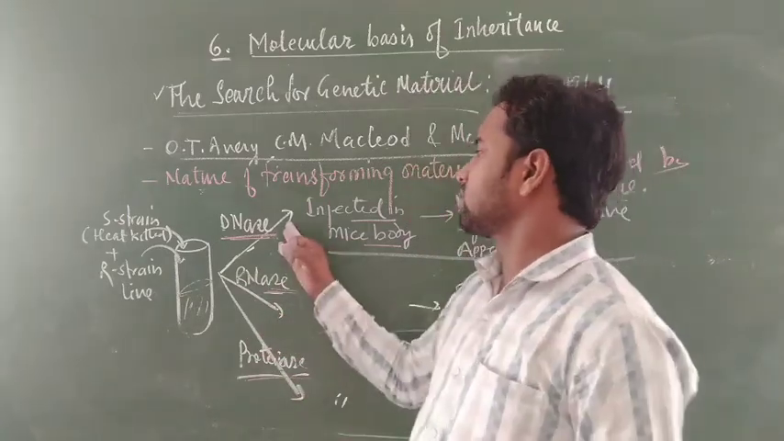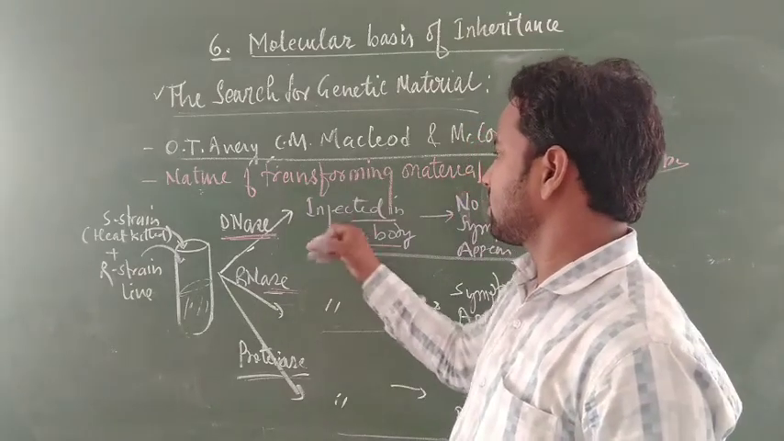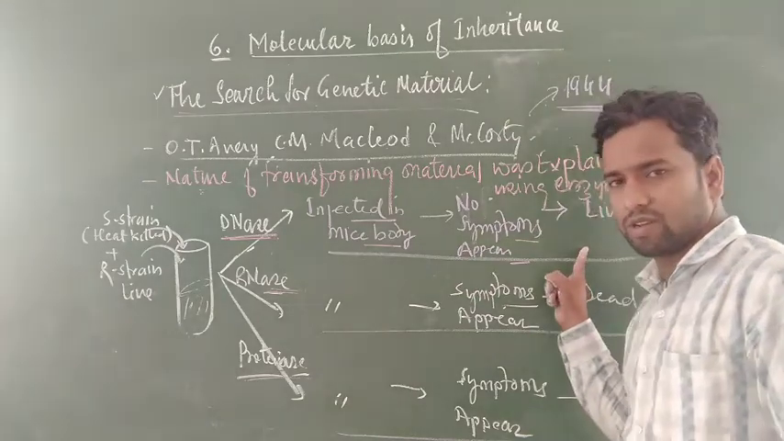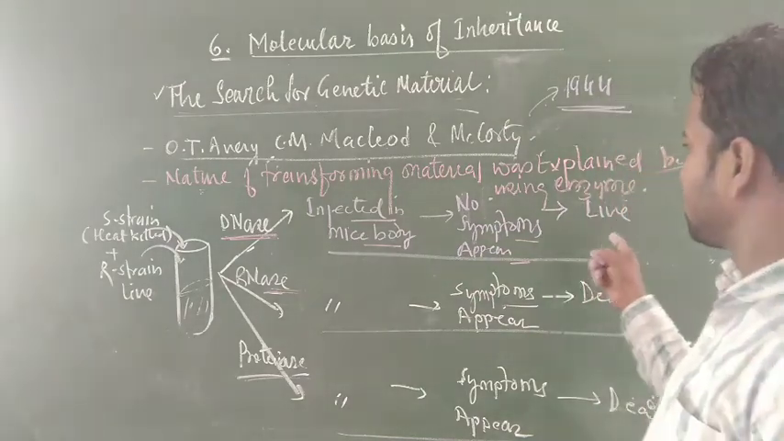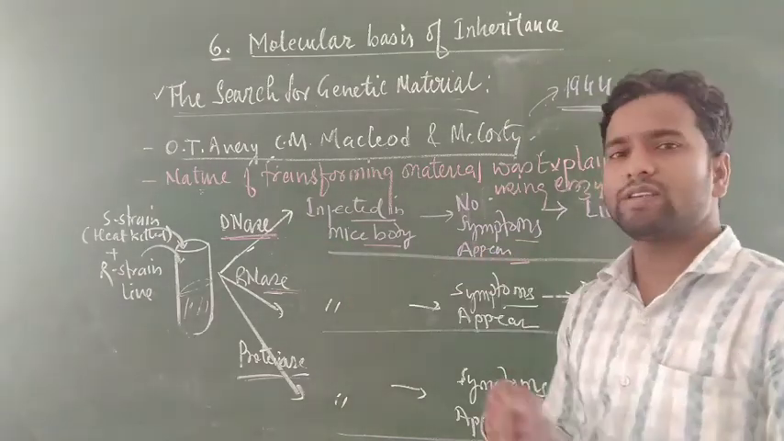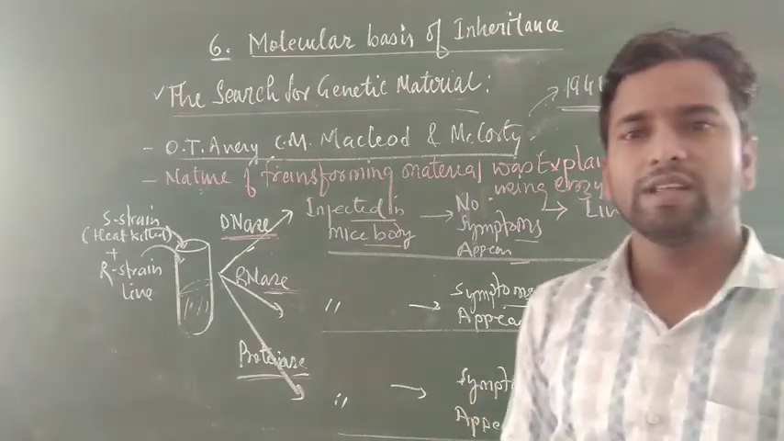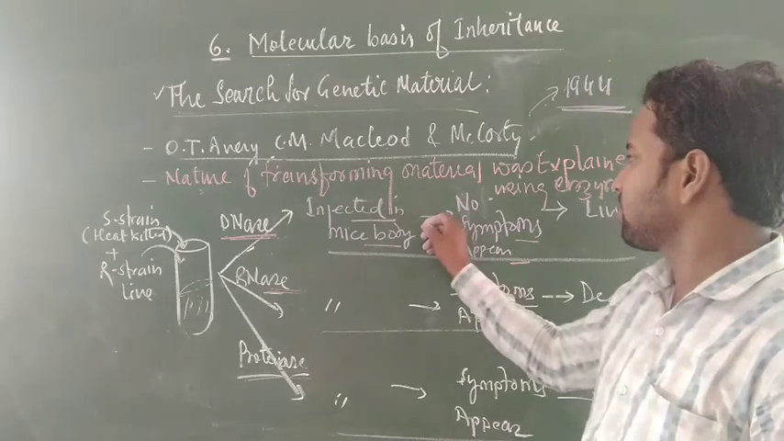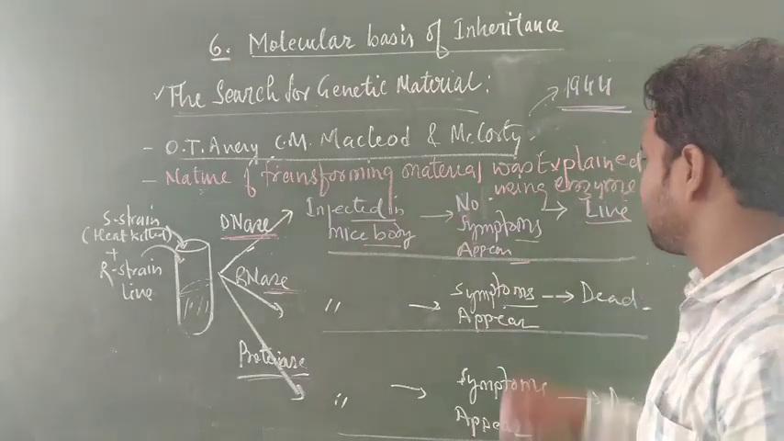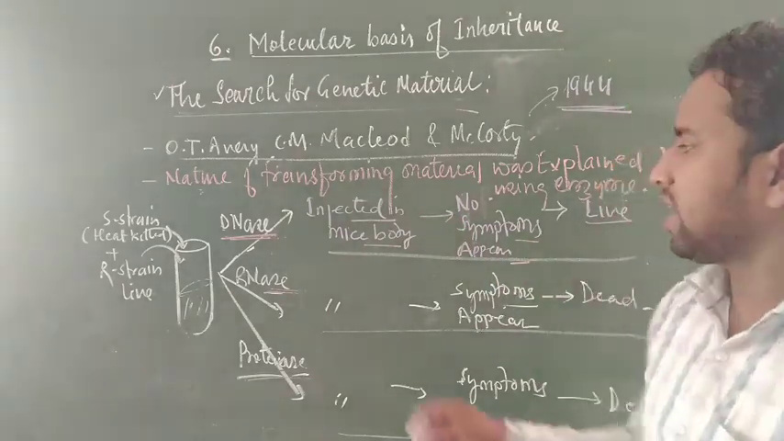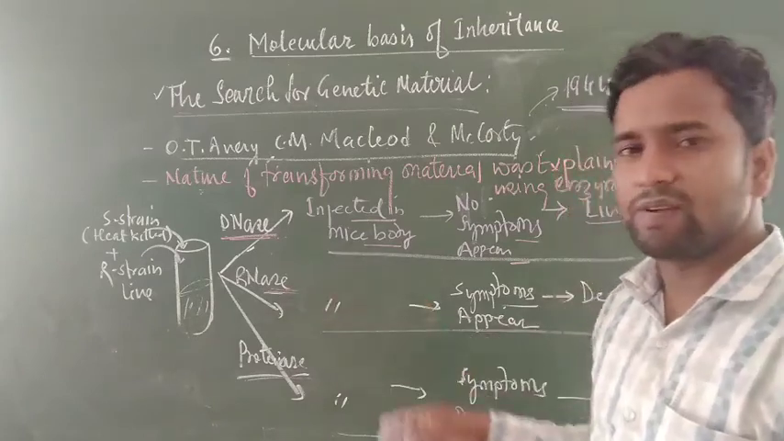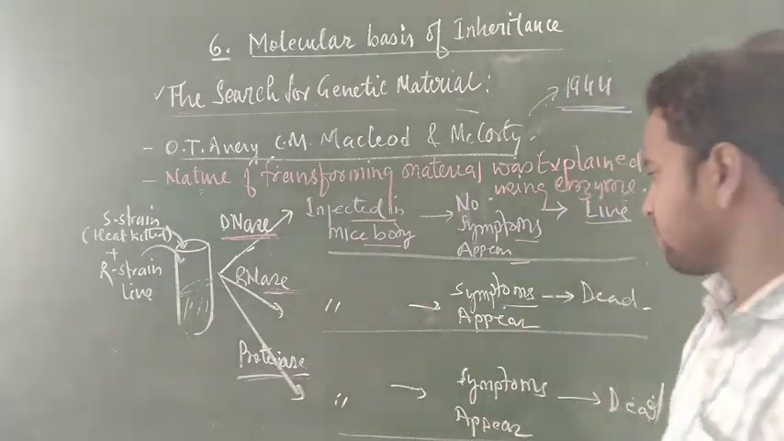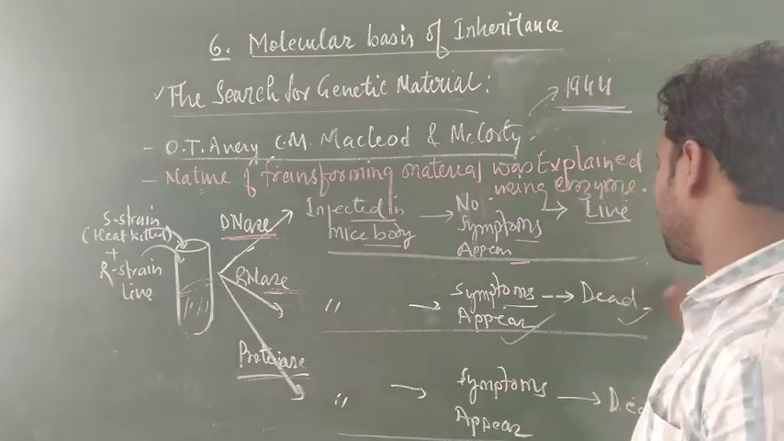The test tube treated by DNase is taken into the injection and injected into the mice body, and no symptoms appear because the DNase is able to digest DNA. Means if DNA is the transforming material, it cannot transform the R form into the S form. That's why the mice live in this case. But RNase is able to digest RNA only, DNA remains, and DNA is able to transform the R form into the virulent form. That's why the symptoms appear and the mice will die.